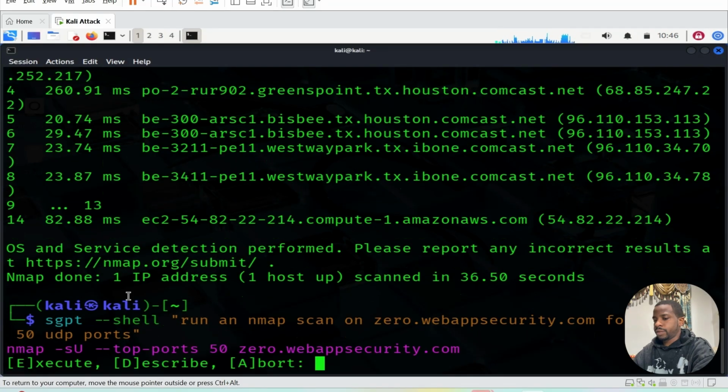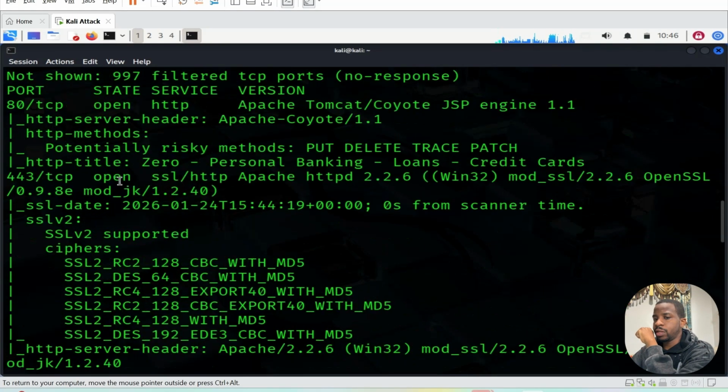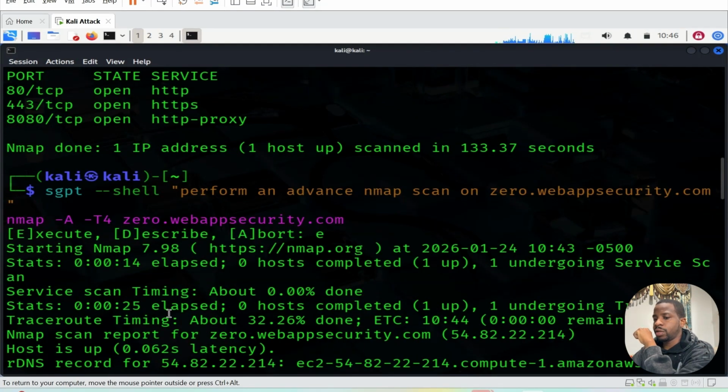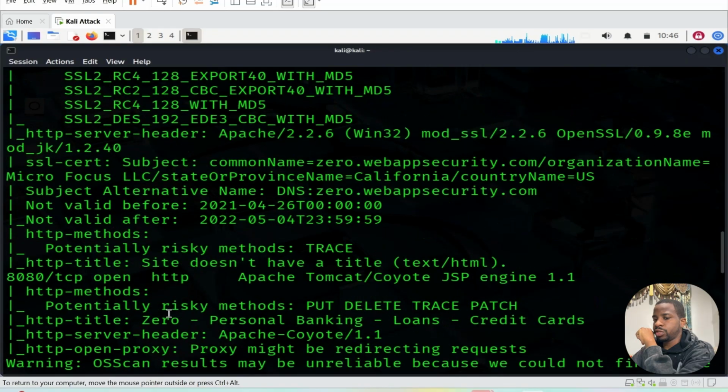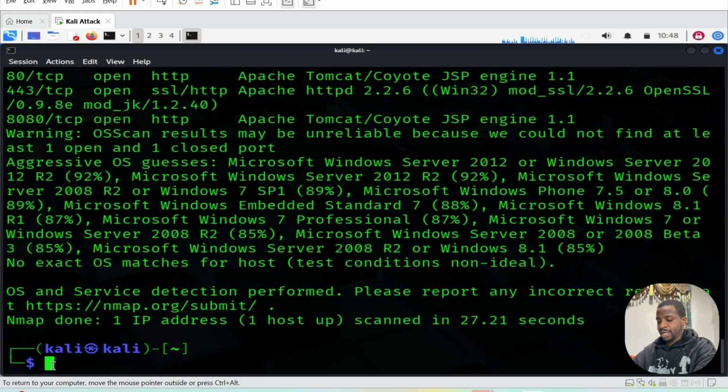So, boom. Now I know these are the ports that are on it. These are the services that are running on it. This is the version. I know these ports are open. Okay, starting Nmap, host is up. All 50 ports scanned. Okay, at least I know the open|filtered UDP ports. Okay, cool. That's cool for our phase 1.